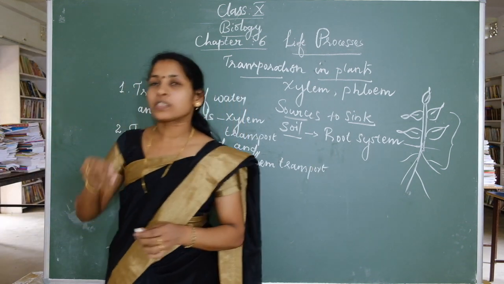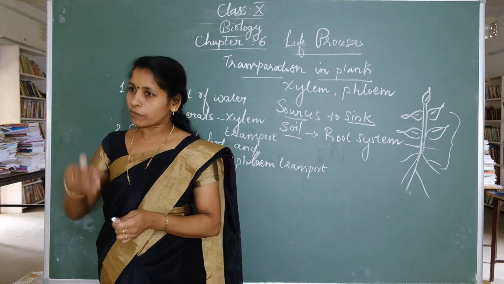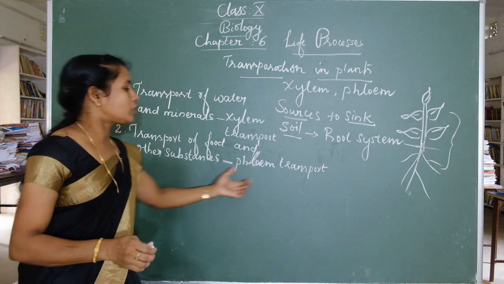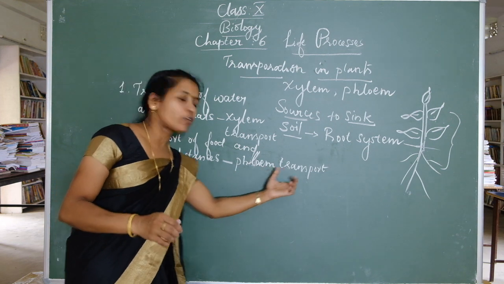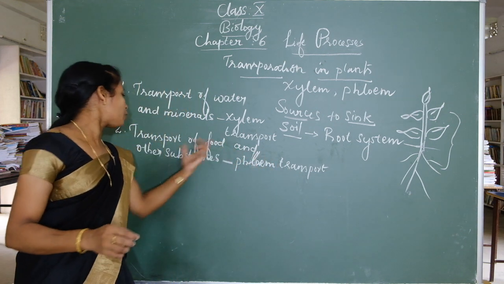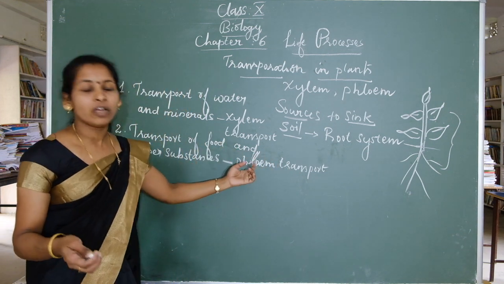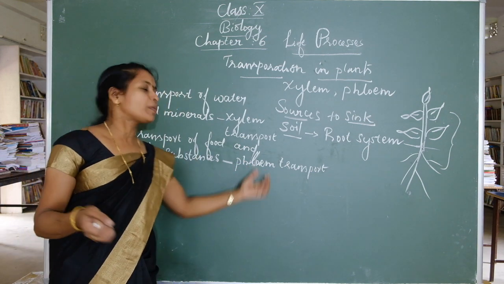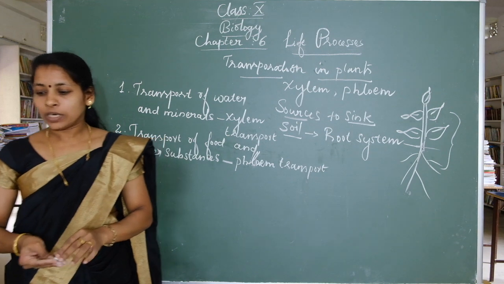Transport of a system to distribute food from leaves to all parts of the plant. That system is called phloem transport. Why is it called phloem transport? Because this transportation of food and other substances involves which vascular conducting tissue? Phloem vascular conducting tissue. So that system is called the phloem transport system.